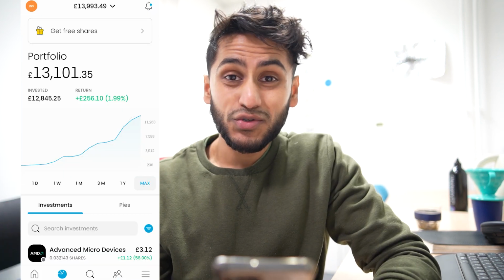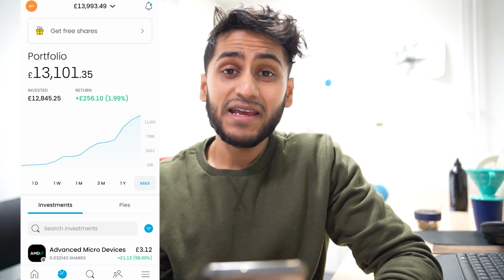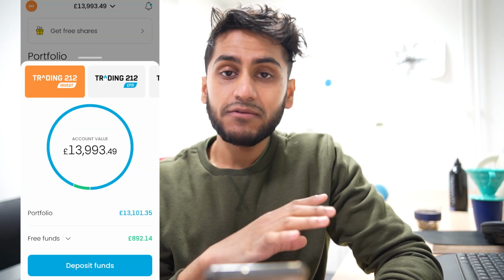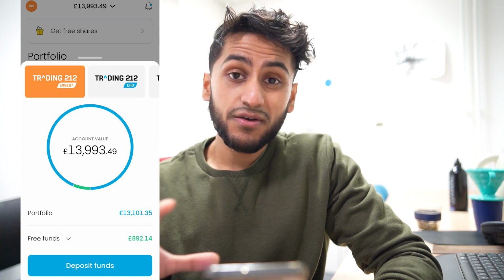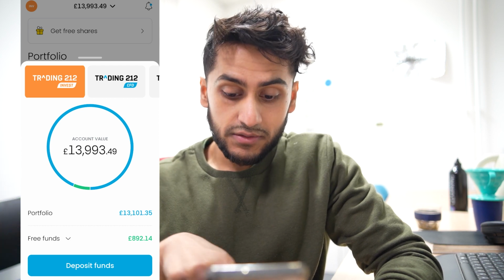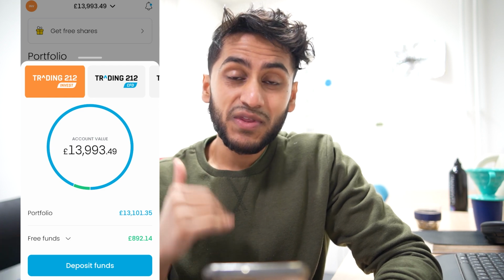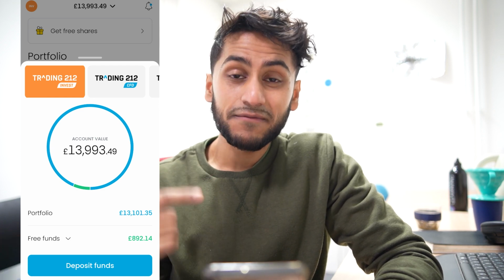So here is my personal Trading212 account. If I click on this downward facing arrow here on the front screen, you can see that it tells me my account value, which is currently £13,993. You can see that my portfolio value is 13,103, and the difference between these two numbers is the amount you have in free funds.